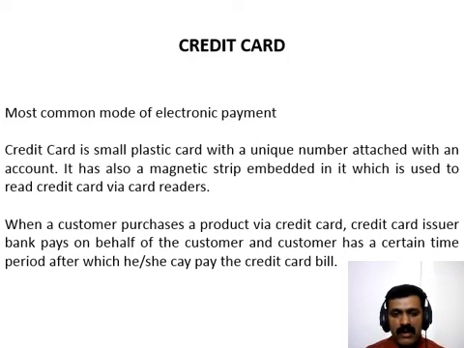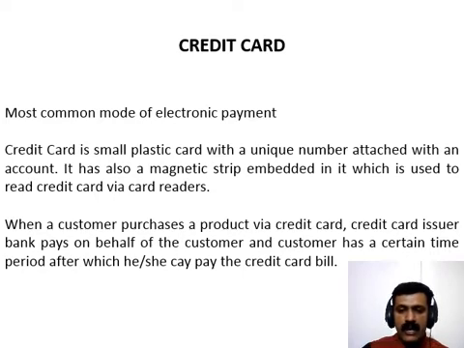Credit card is a small plastic card with a unique number attached to an account. It also has a magnetic strip embedded in it, which is used to read the credit card via card readers. When a customer purchases a product via credit card, the issuer bank pays on behalf of the customer, and the customer has a certain time period after which he or she can pay the credit card bill. It is usually a monthly payment cycle.